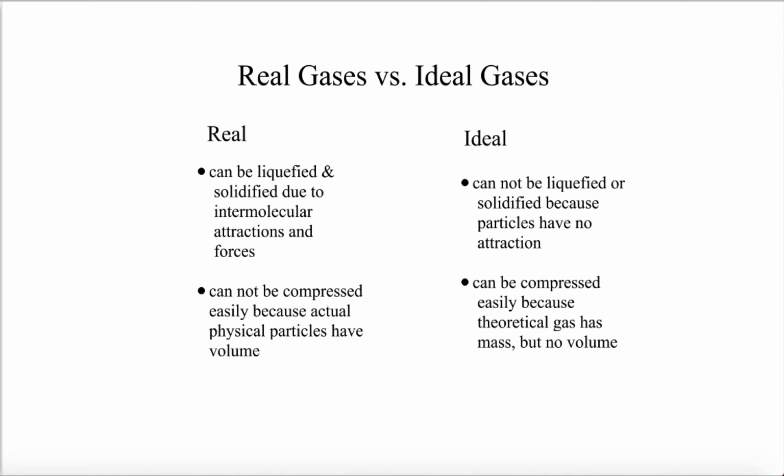So, as you can see here, real gases have certain limitations to them, like the fact that they can change phases of matter and the fact that they have an actual volume to them, while ideal gases, we're going to actually ignore those. Now, these little differences in real gases are actually not significant enough to make any meaningful difference to the calculations for it.